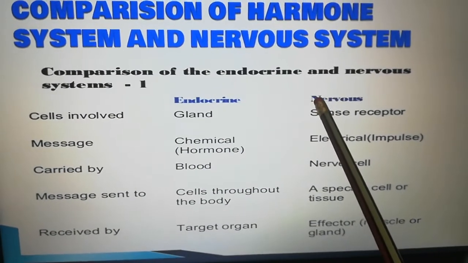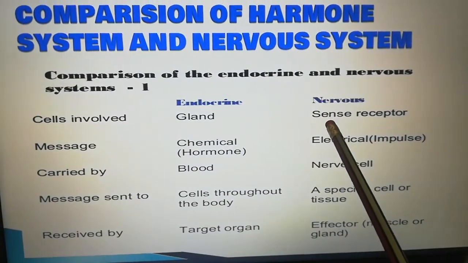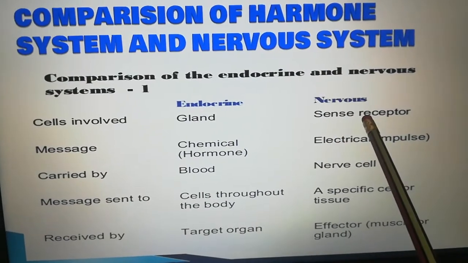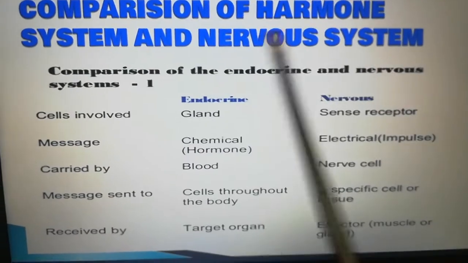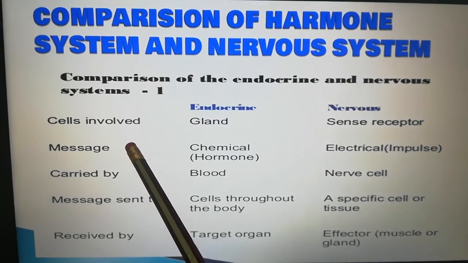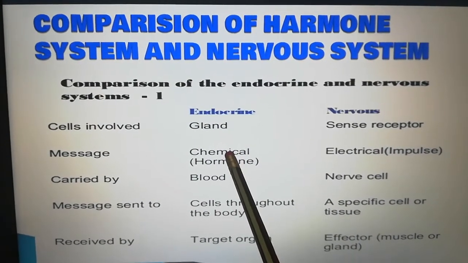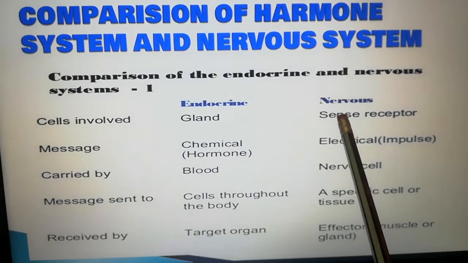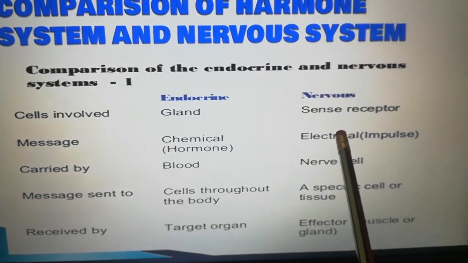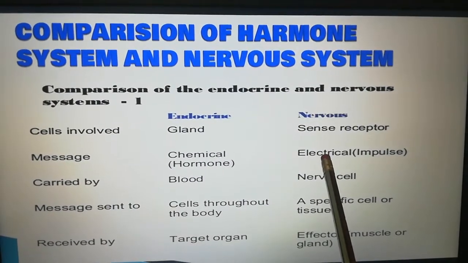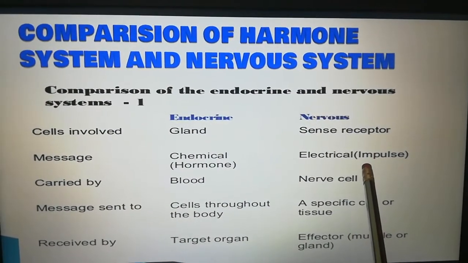In the nerves, which cells are there? Sensory nerve cells, that is, receptor cells. And in the hormone system, the message is passed by what? A chemical substance. And in the nervous system, the messages are passed through tiny electrical signals or impulses.